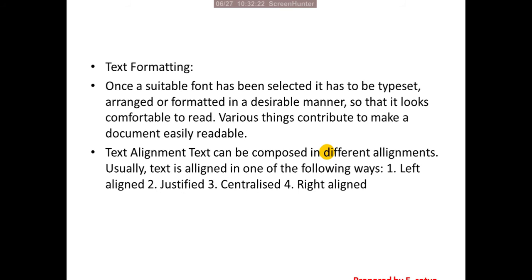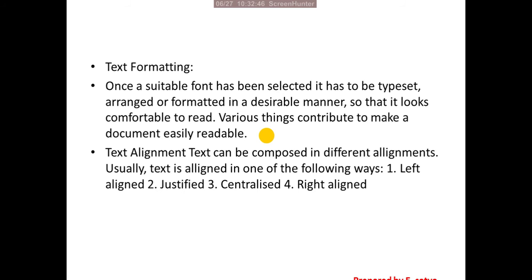Next, text formatting. Once a suitable font has been selected, it has to be typeset, arranged or formatted in a desirable manner so that it looks comfortable to read. Various things contribute to making a document easily readable. Text alignment: text can be composed in different alignments.